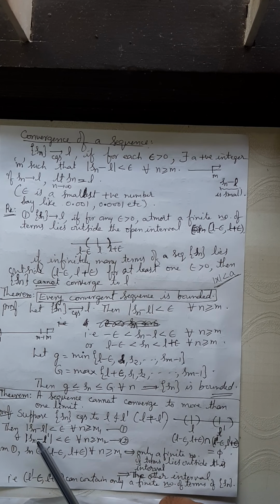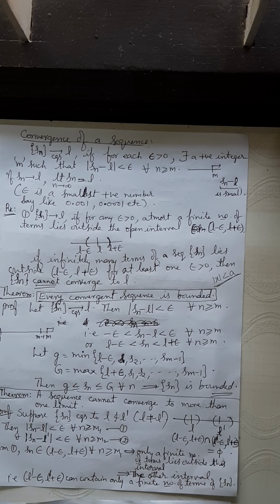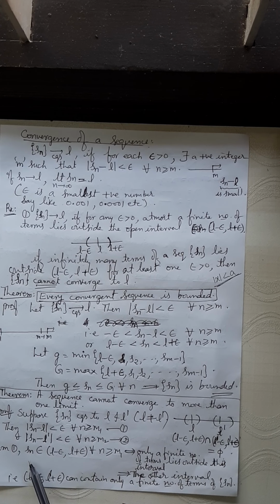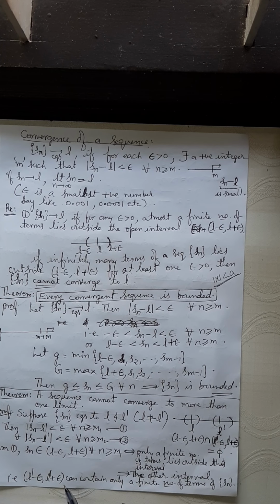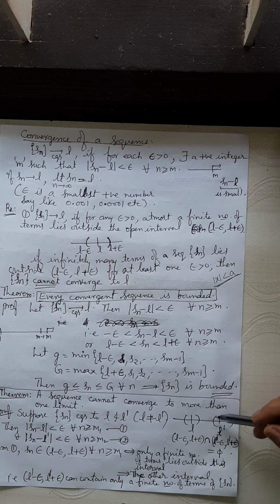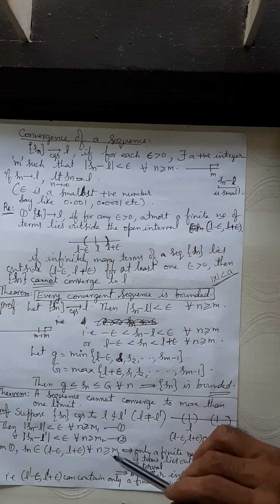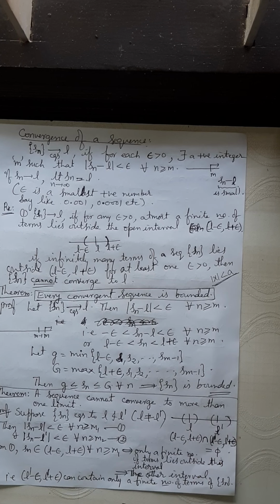As far as reference number 2, this inequality also says that there are infinitely many terms inside L dash minus epsilon and L dash plus epsilon. Right? Understand? The first inequality says that there are infinitely many terms here, so only a finite number of terms should be outside. Since the intersection is empty, it follows that the other interval should contain only a finite number of terms. But this is a contradiction to 2. This is something against the fact mentioned in reference number 2.